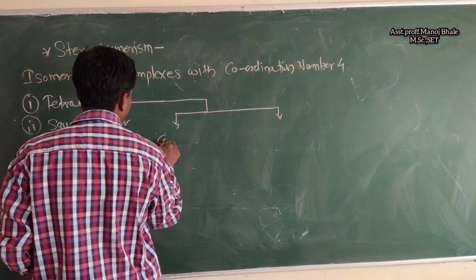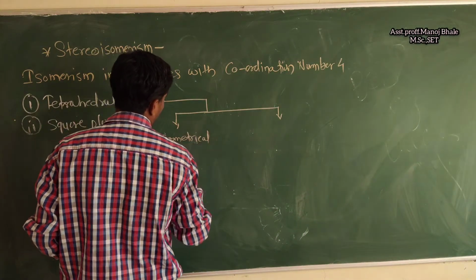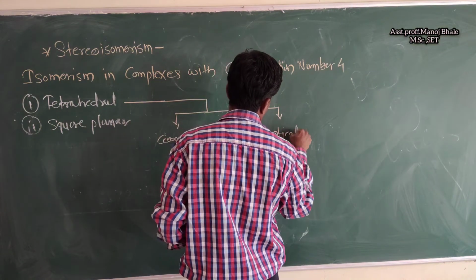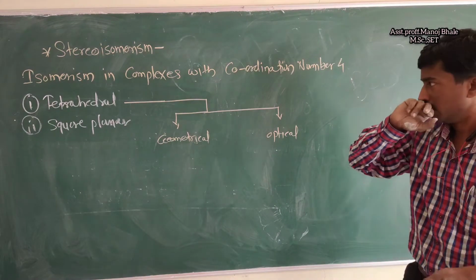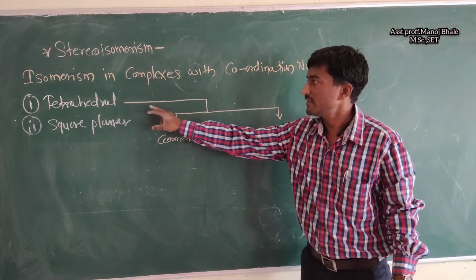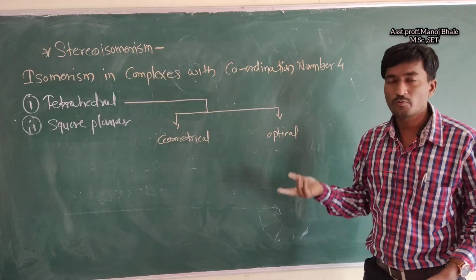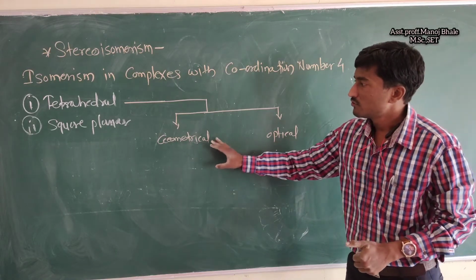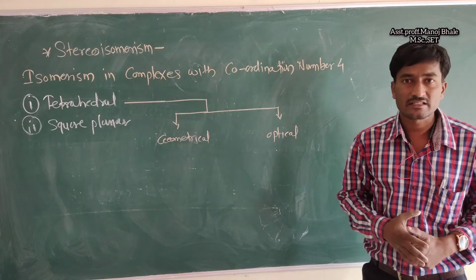Geometrical isomerism and optical isomerism. In case of the tetrahedral complex, these are the two possible stereoisomers which are present there. Geometrical isomers have two types: one is the cis, another is the trans.